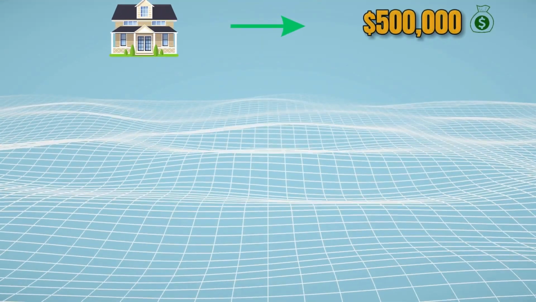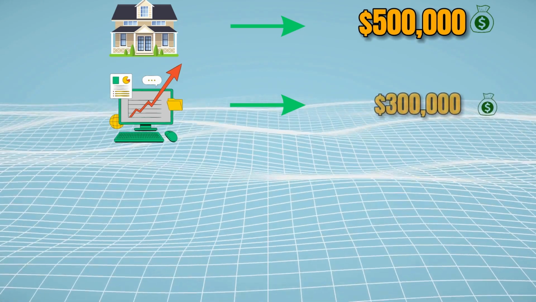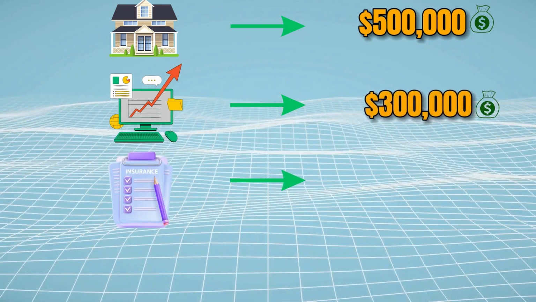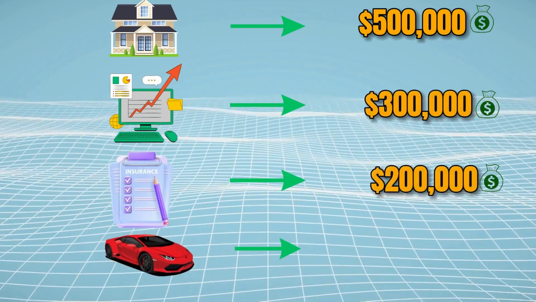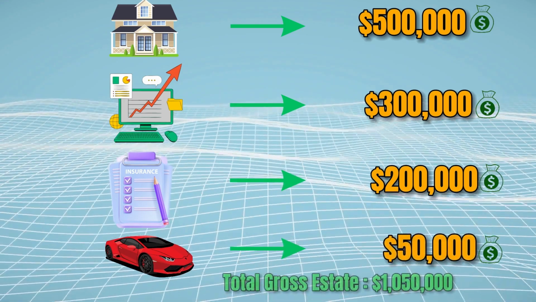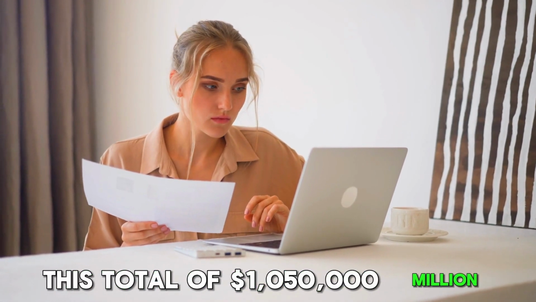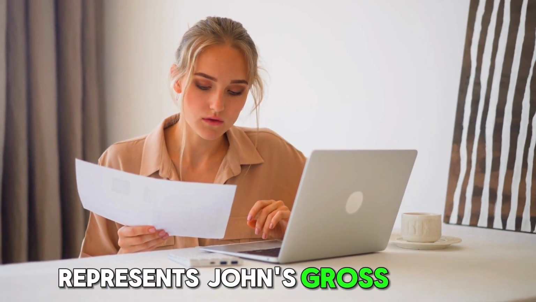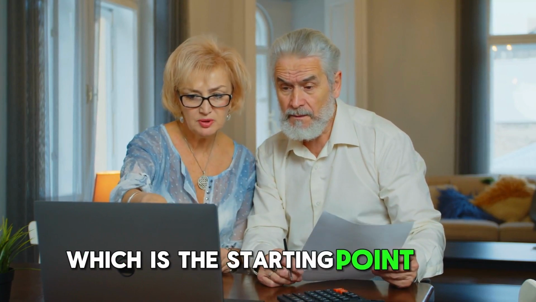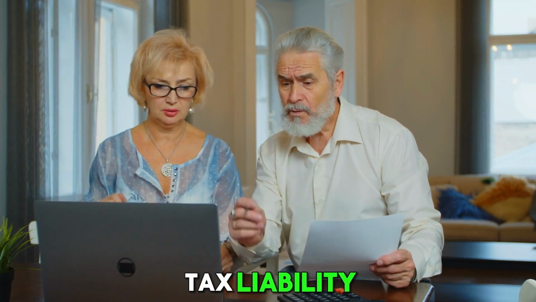House, $500,000. Stocks, $300,000. Life insurance, $200,000. Car, $50,000. Total gross estate, $1,050,000. This total of $1,050,000 represents John's gross estate, which is the starting point for determining the estate tax liability.